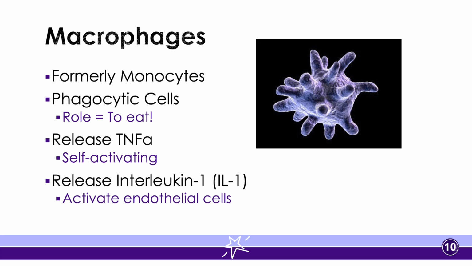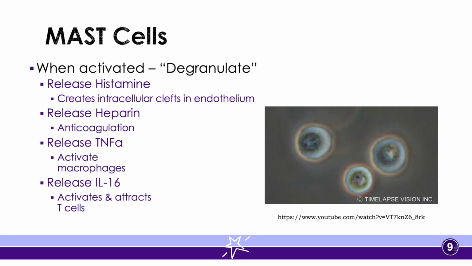Interestingly, when we looked at the previous slide and we were looking at mast cells, we used to think that these were phagocytic sites as well. And so they used to think that these cells masticated or chewed up other cells. And that's why they were called mast cells, for masticating cells. However, it turns out that they were wrong. They actually are not phagocytic sites. They actually just degranulate and release these different chemicals.